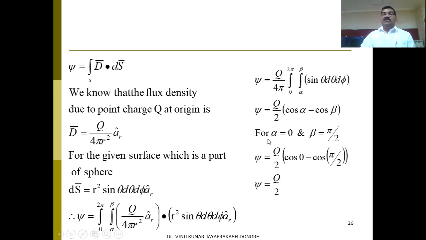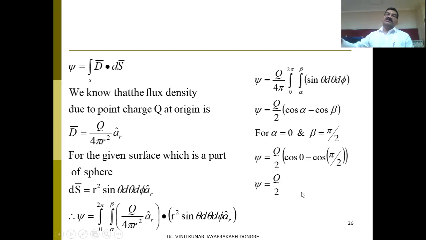Second sub question, what is given? Alpha equals 0 and beta equals pi by 2. What will be the answer? You put the value of alpha and beta. So cos 0 is 1, cos pi by 2 is 0, so whatever the answer you get, psi equals Q by 2.